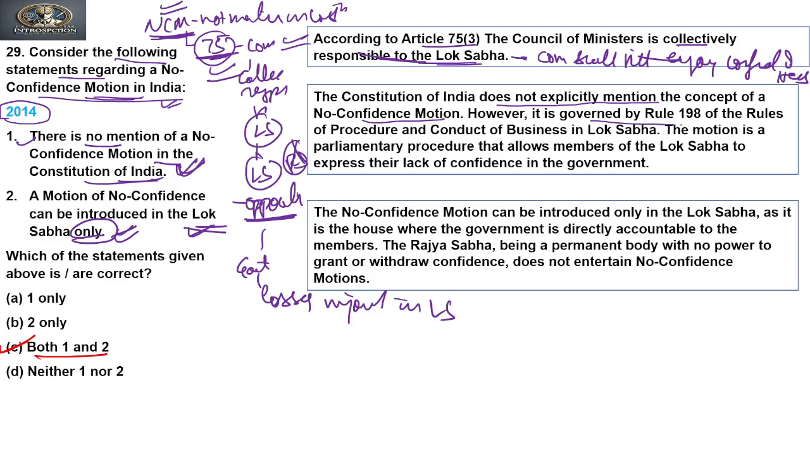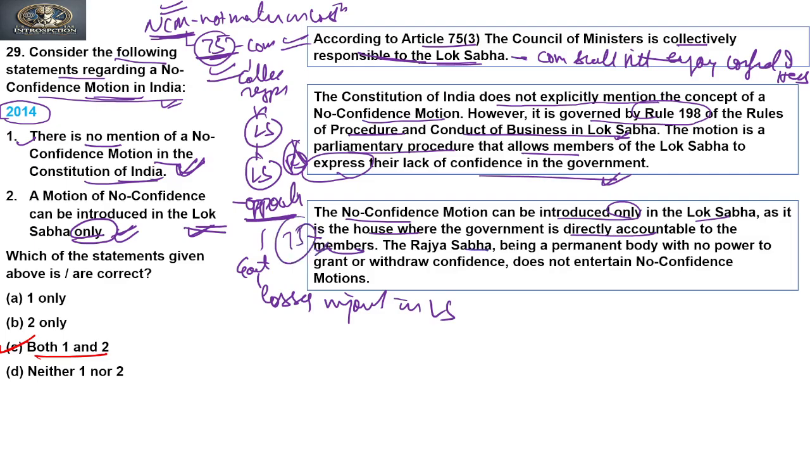However, it is governed by Rule 189 of the Rules of Procedure and Conduct of Business in Lok Sabha. The motion is a parliamentary procedure that allows members of Lok Sabha to express their lack of confidence in the government, and this tool is generally used by the opposition. The no confidence motion can be introduced only in the Lok Sabha, as it is the house where the government is directly accountable to the members according to Article 75 of the Constitution.